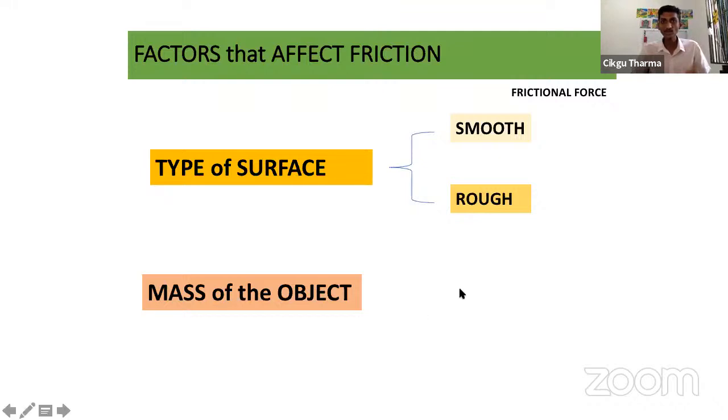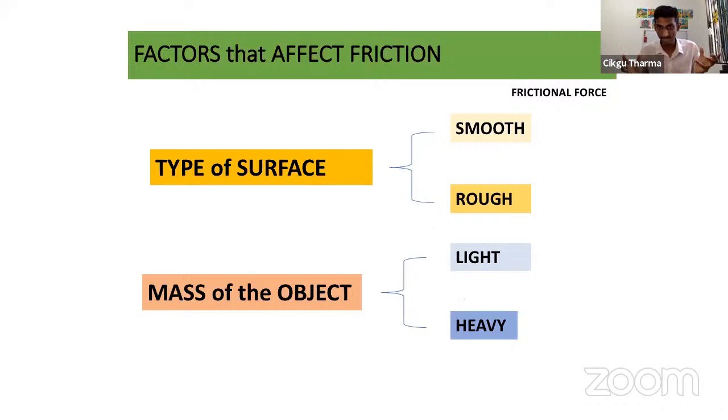So there are two types of mass also. One is light. What is light? Ringan. And what is heavy? Now look at the type of surface first. When the type of surface is smooth, the toy car is moving on the smooth surface. What will happen to the frictional force?